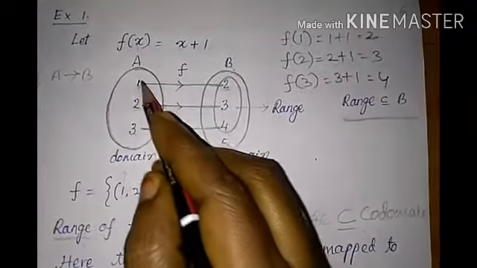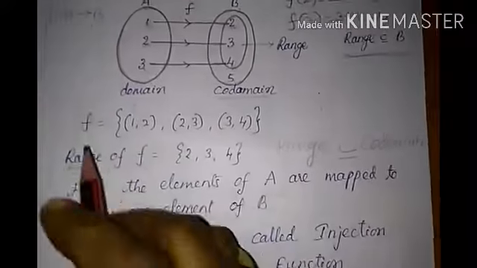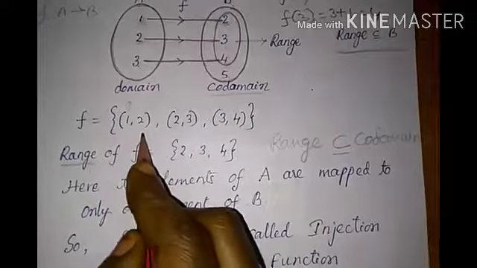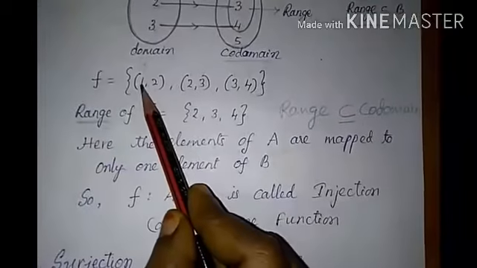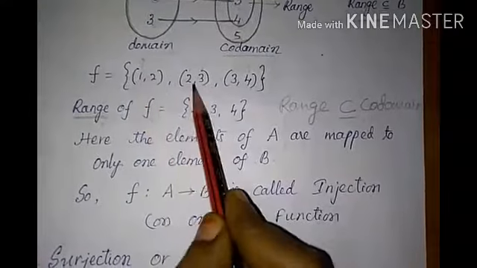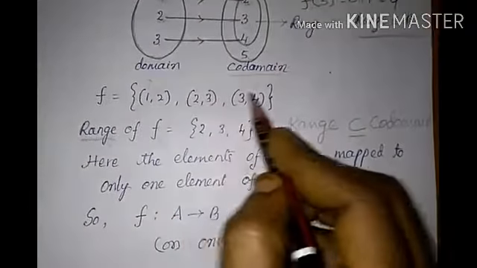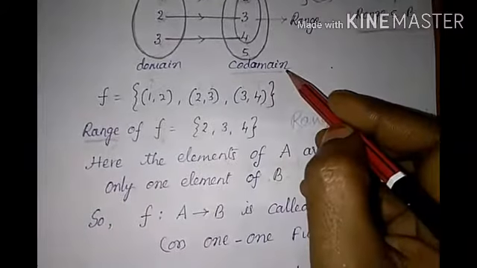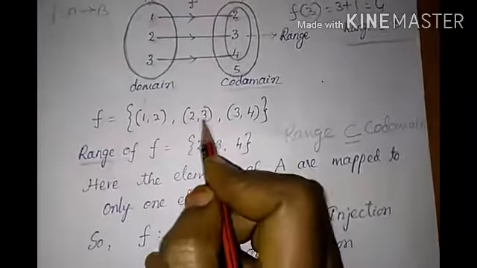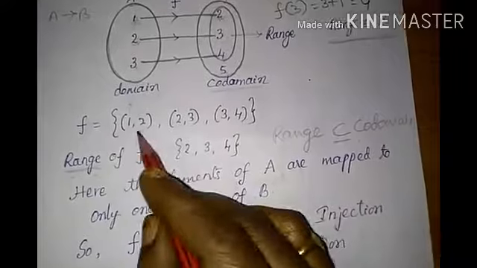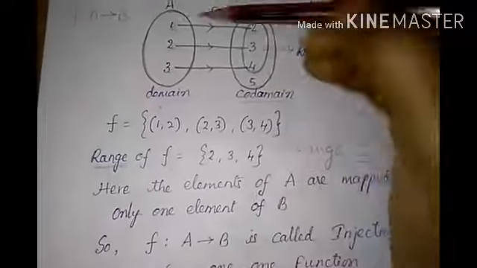Now all the elements are mapped to elements in B. Now f equals the set of ordered pairs (1,2), (2,3) and (3,4). The first elements in the ordered pairs belong to the domain, and the second elements belong to the codomain. Therefore, the range of f equals all the second elements in the ordered pairs. So 2, 3, 4 are the images of 1, 2, 3.